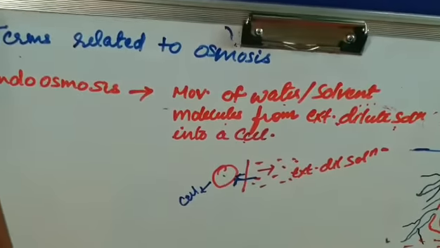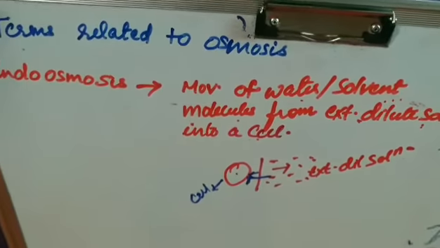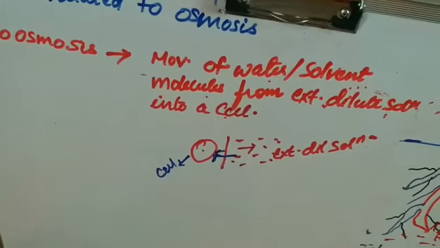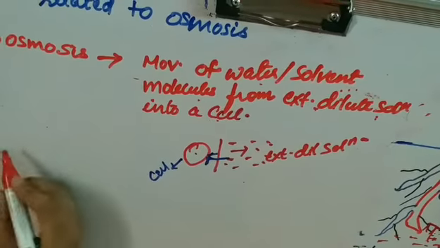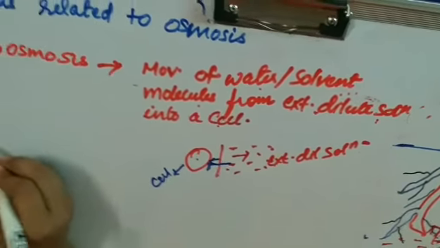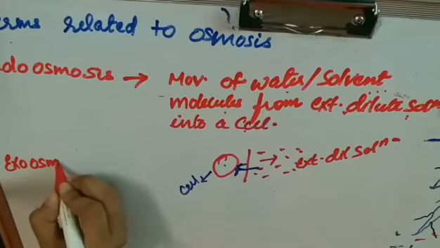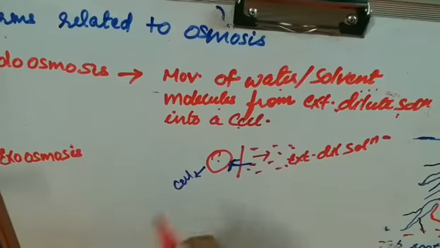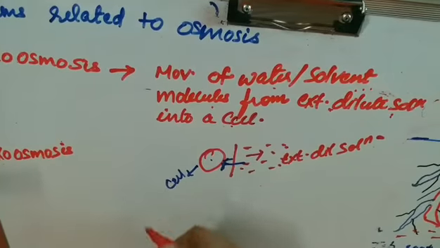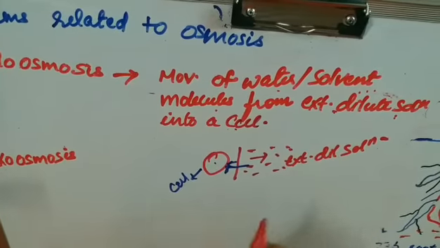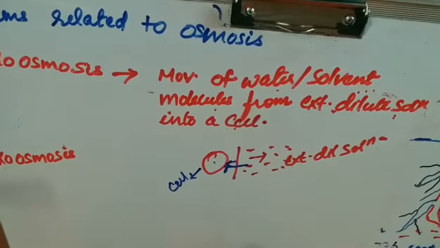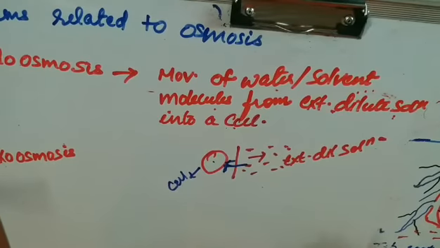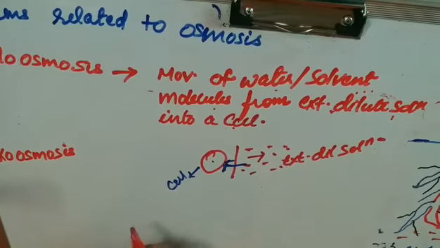Okay. Now the next one is exoosmosis. The second one is exoosmosis. It is just opposite to it. In this, the withdrawal of the water or the solvent molecules from a cell into an external concentrated solution.